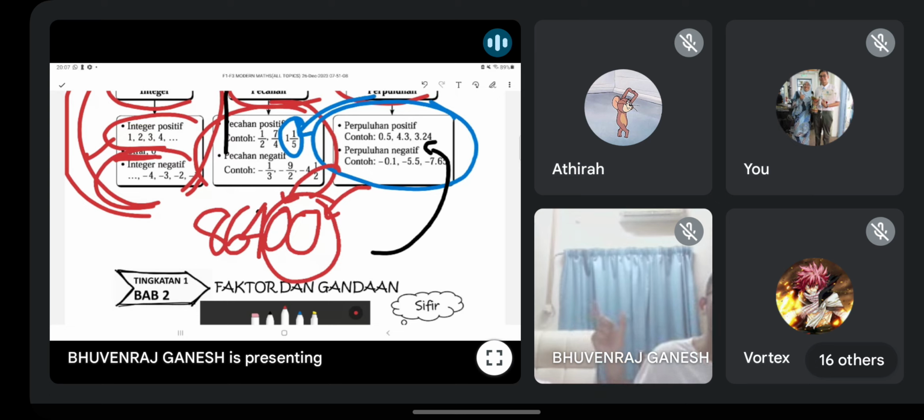Although you might think that 0 ni rasa macam dia adalah bererti kan sebab nilai akan berbeza. You might think that 0 is a significant number because 864, 8640, ada perbezaan sangat ketara kan. There is a large difference, but actually no. Okay, dia tak terkira di bawah angka bererti. It's not counted as significant figure. If this kind of number lah, nombor macam ni. Okay. So yeah, this is the 3 types of numbers lah.